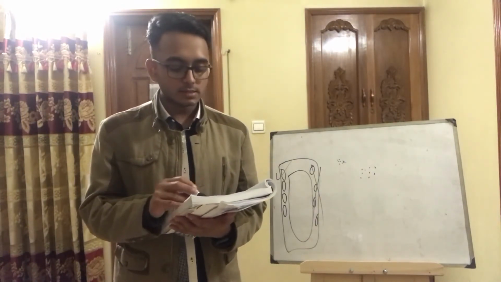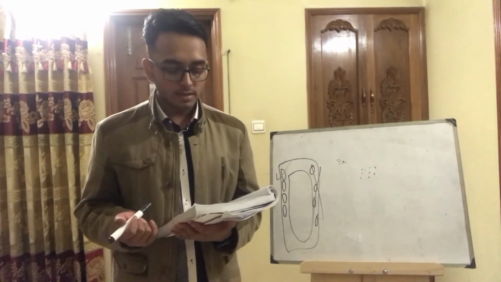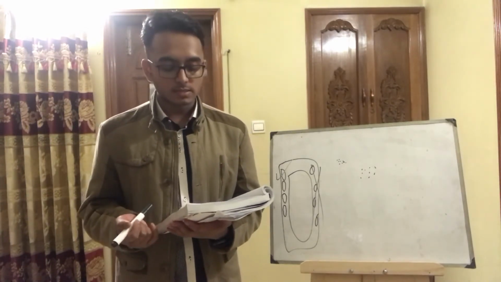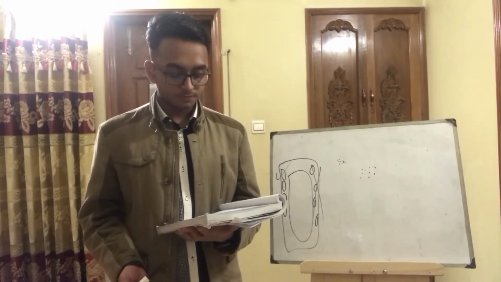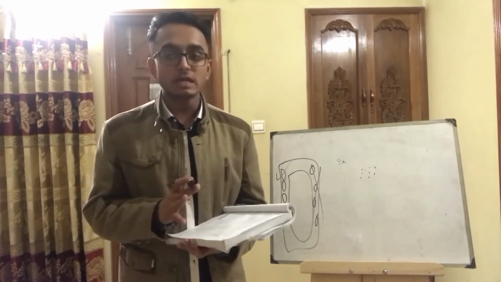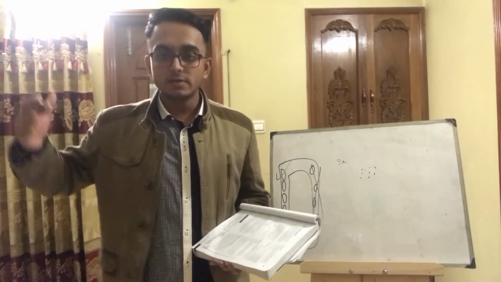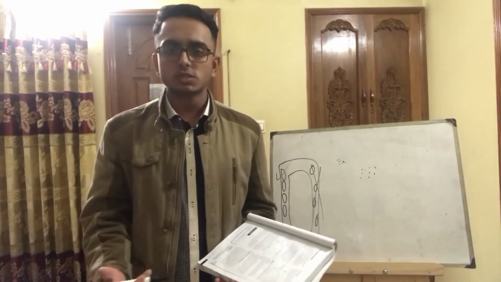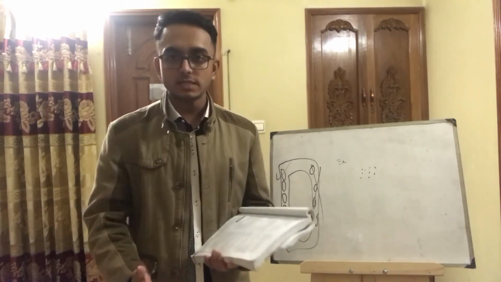Carbon dioxide. Carbon dioxide can also be a limiting factor. The more carbon dioxide a plant is given, the faster it can photosynthesize up to a point, but then a maximum is reached. So initially carbon dioxide is going to be a limiting factor, but once the maximum rate has been reached, even if you give a higher concentration of carbon dioxide, the rate of photosynthesis will be constant because there are some other factors which are limited.